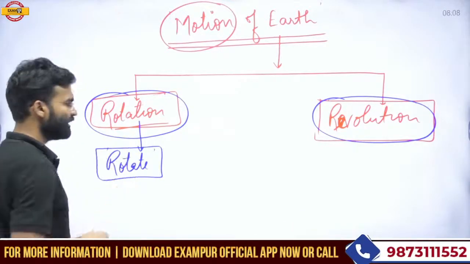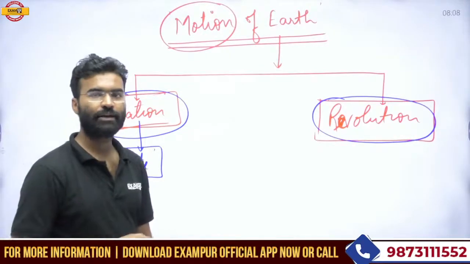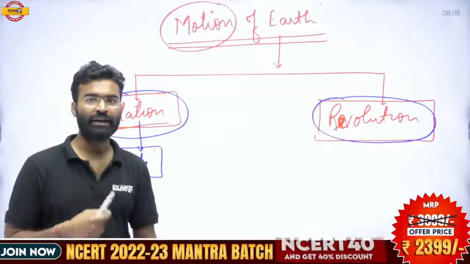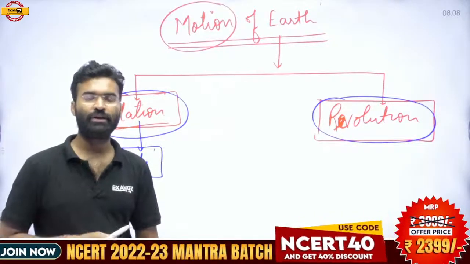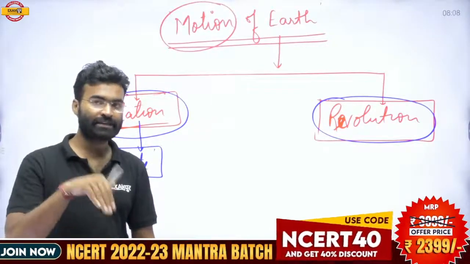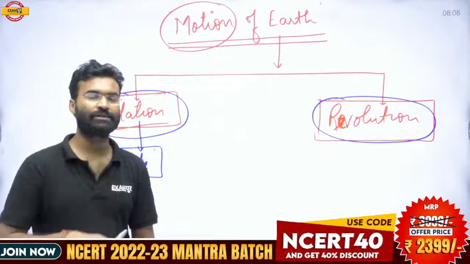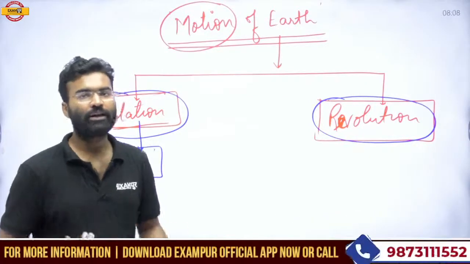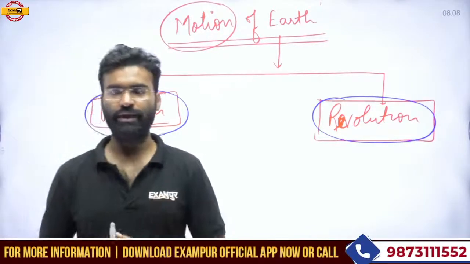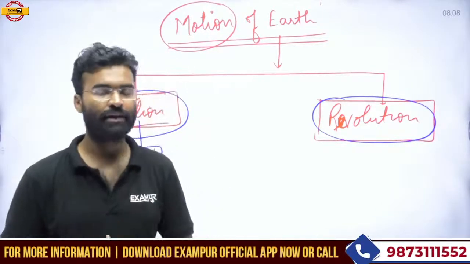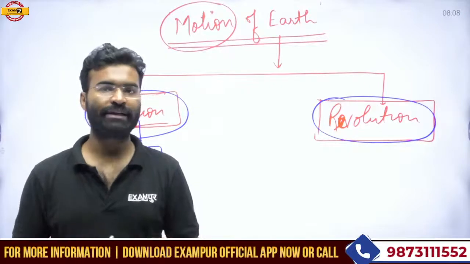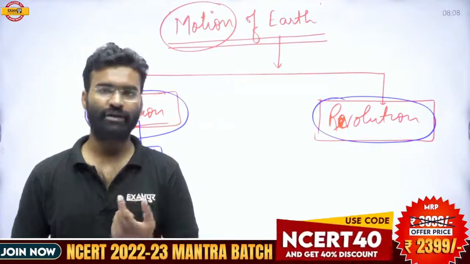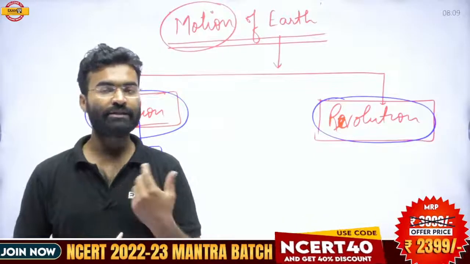Rotate. What do you mean by rotate? Rotate means if any object is moving, if any movement is happening with an object at its axis, this type of movement is called rotation. If anybody commands me to rotate, then I will turn at my particular place. Without change in the place, I will change my direction.